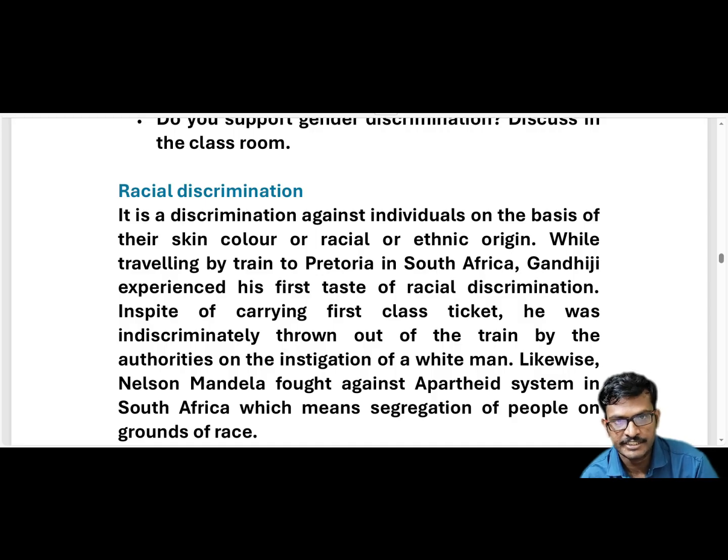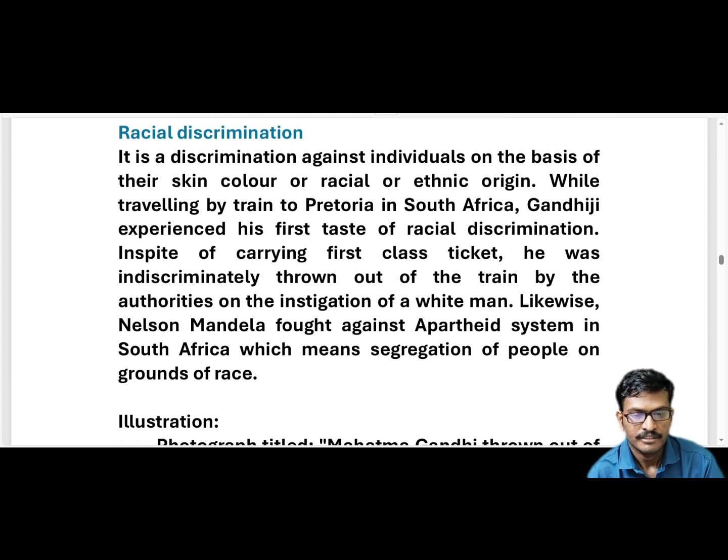So racial discrimination is based on skin color or racial or ethnic origin. Ethnic origin means their background. So this is one kind of discrimination, based on color, and this is called racial discrimination.